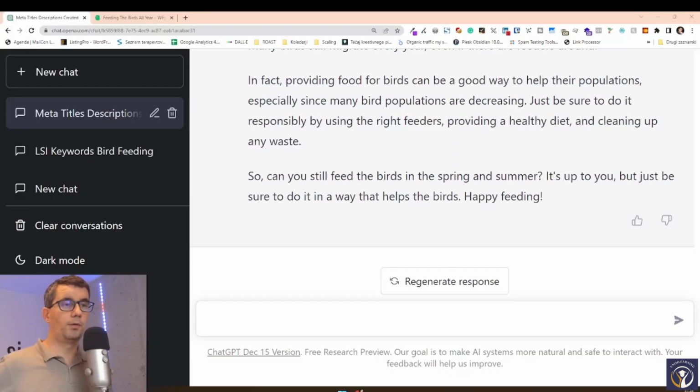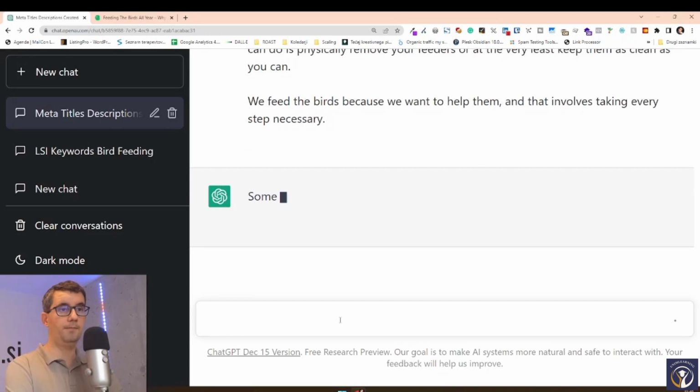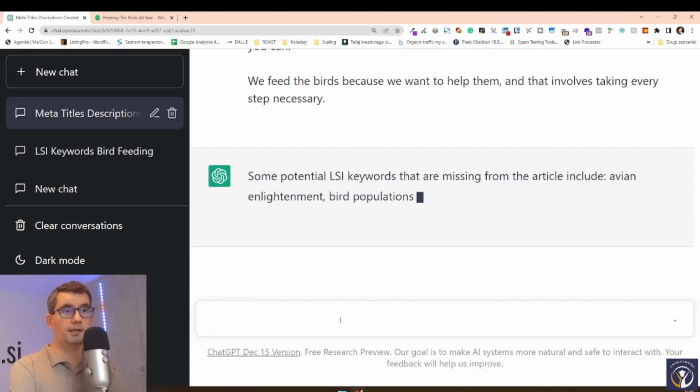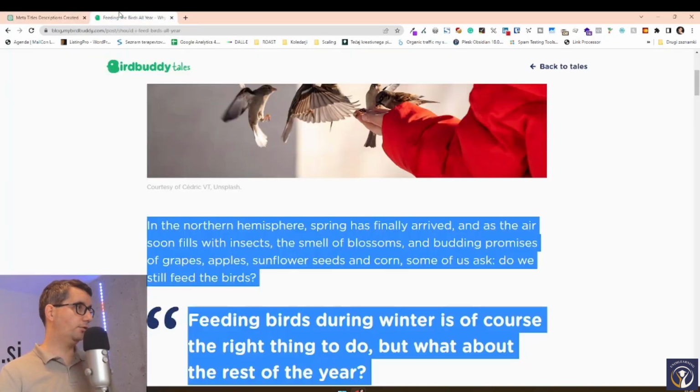In this lesson, we're going to analyze an existing article that we already have and try to figure out which of the keywords that we should use are missing from the article. So we ask ChatGPT what LSI keywords are missing from this article. And then we paste the whole article again, as we did previously, right? So now it analyzes our article and gives us the keywords that are missing. And let's see if that is true.